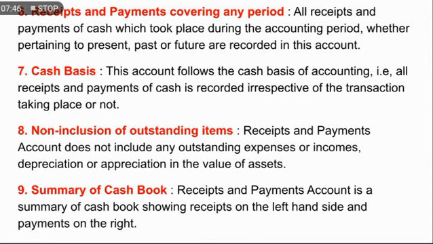You should always target like that. Number 9 is summary of cash book, another extended point. It is obviously a summary of cash book, as you have already seen in the definition. Clear?